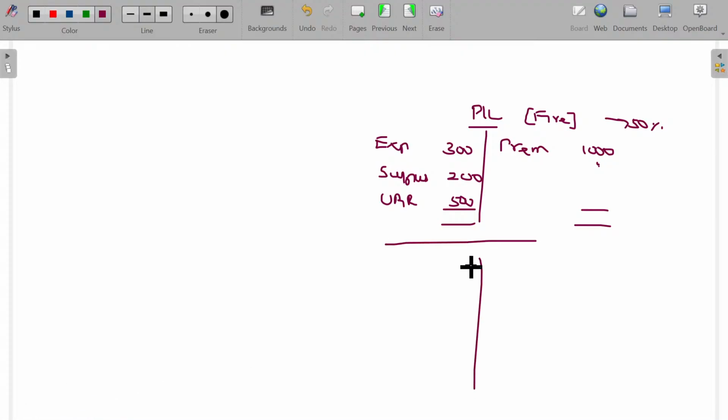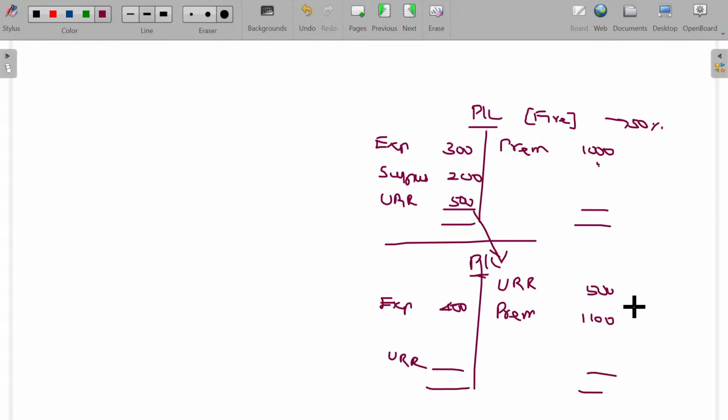In the next year, what is the premium they have? We assume the premium in the next year is growing by 10%. 1,000 becomes 1,100. Expenses and claim for the next year being 400 rupees. Naturally, previous year unexpired risk reserve becomes opening unexpired risk reserve, credited in the P&L account. Is that clear? What is the unexpired risk reserve you have to create in the current year? Every year, whatever the net premium you have collected, 50% of that will be created, otherwise 550 rupees. Is that clear? The closing unexpired risk reserve becomes the opening for the next period.